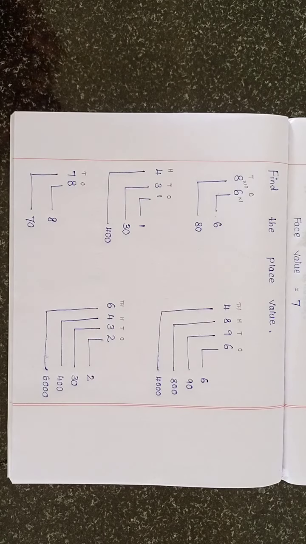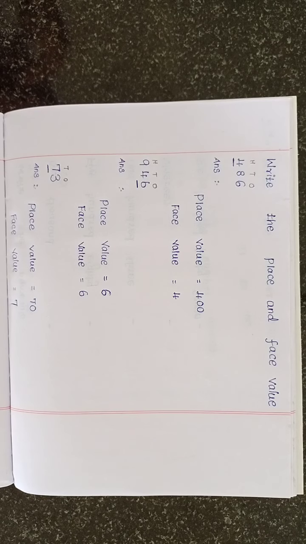Now all of you open your maths note. Take a new page and write. Sharpen your pencil and write.